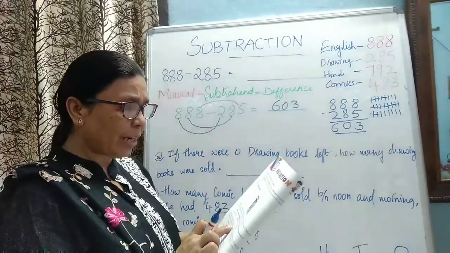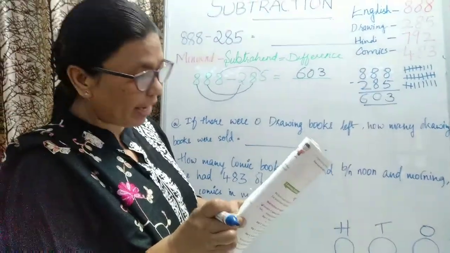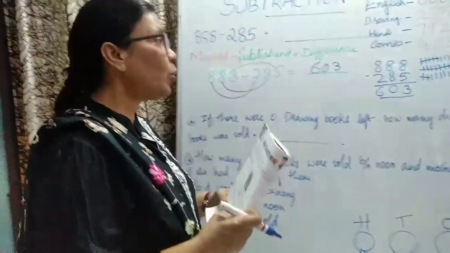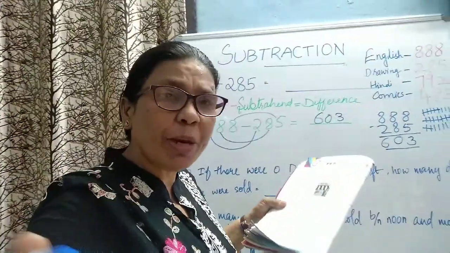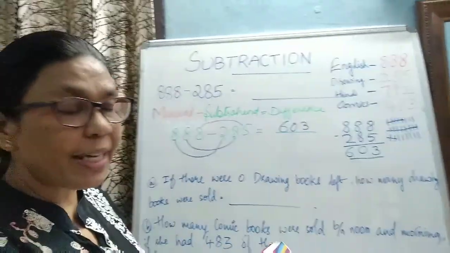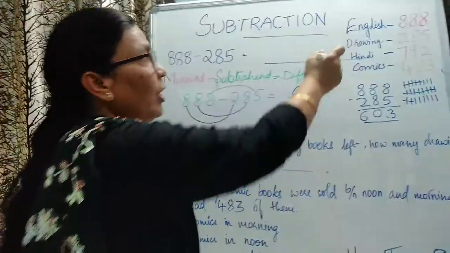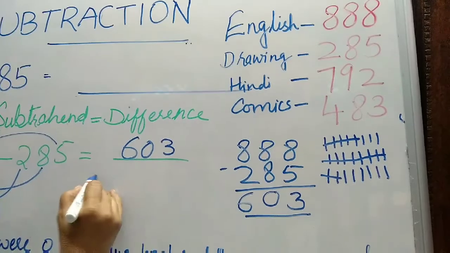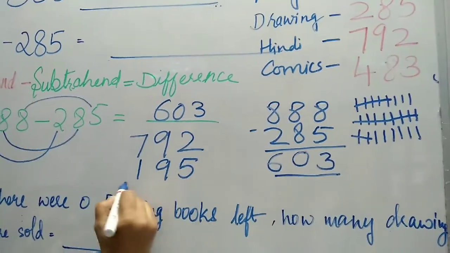In the morning, Mehak set up her stall and buyers started coming. A person bought 195 Hindi books from a bundle of 792 Hindi books. So, morning, she started her shop. So many people, we also go for a shopping, no? There many people came. Out of that, one person has taken 195 Hindi books. Total, how many Hindi books are there? 792 Hindi books. Out of that, he has taken, out of 792, he has taken 195. Okay.